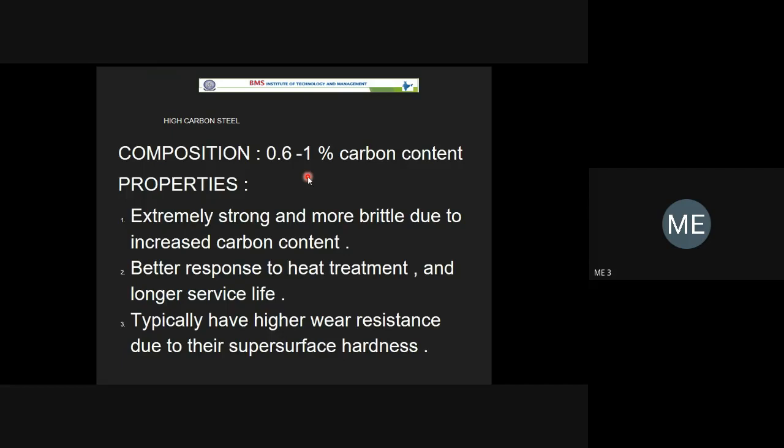Generally you have to remember that low carbon steels, if the percentage of carbon is less, are more ductile, more malleable. If the percentage of carbon increases, then it will become harder and harder. Especially for cast iron, the percentage of carbon is more than 2%. Hence, it is harder. Cast iron comes under harder material. It is more brittle also.